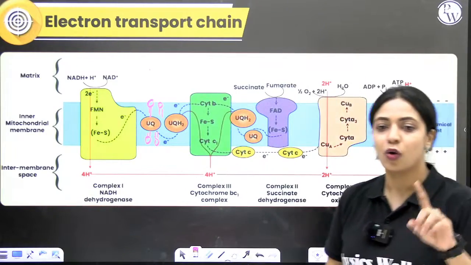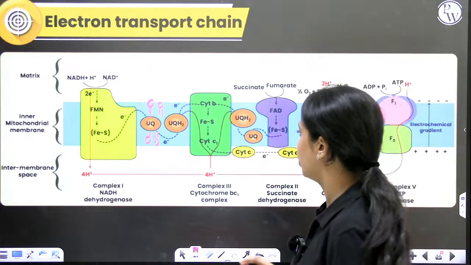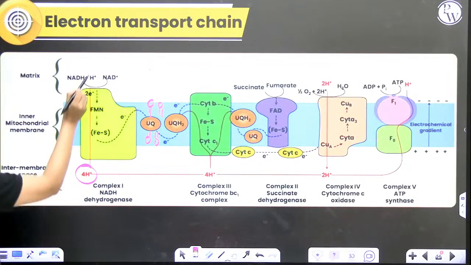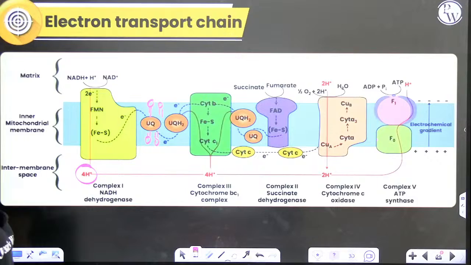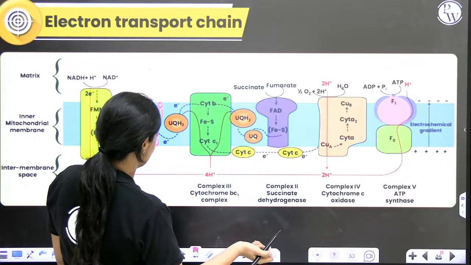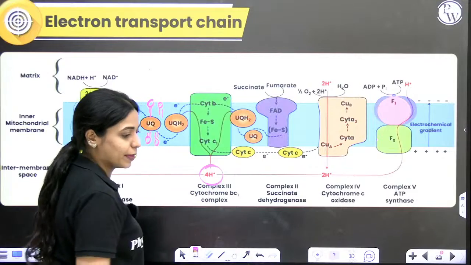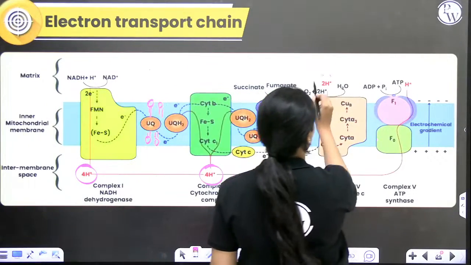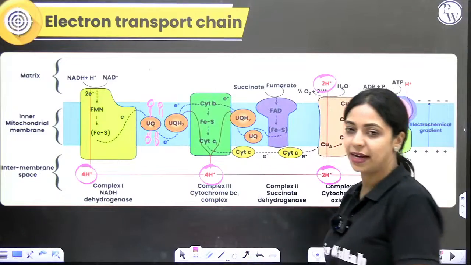Over here, whenever NADH is involved, you can see via complex 1, 4 protons are pumped from matrix side to intermembrane space. Via complex 3, 4 protons are pumped from the matrix side to intermembrane space. Via complex 4, 2 protons are pumped from the matrix side to the intermembrane space.